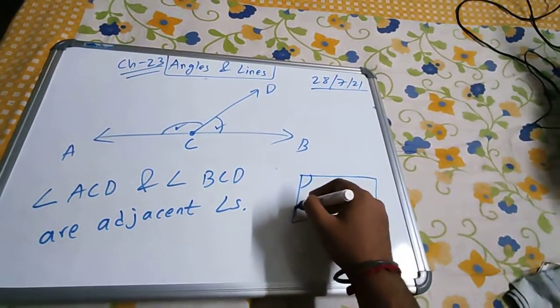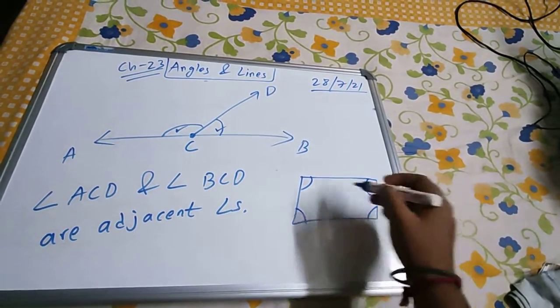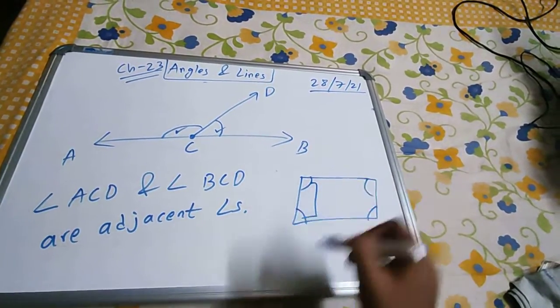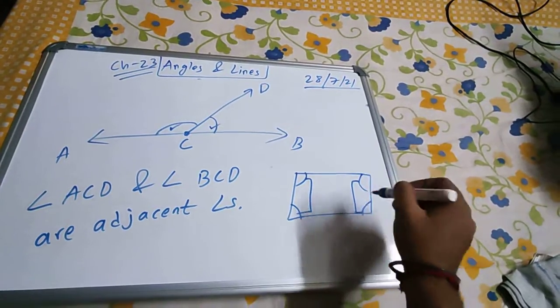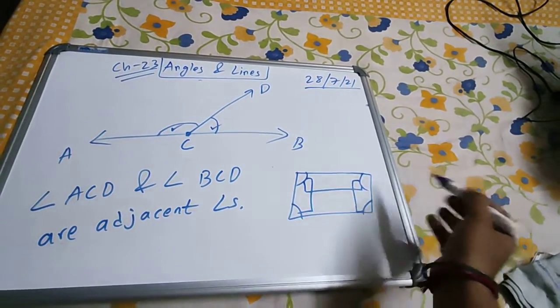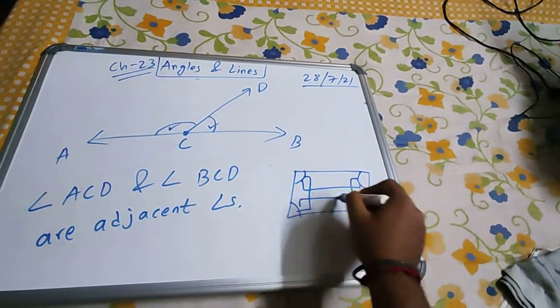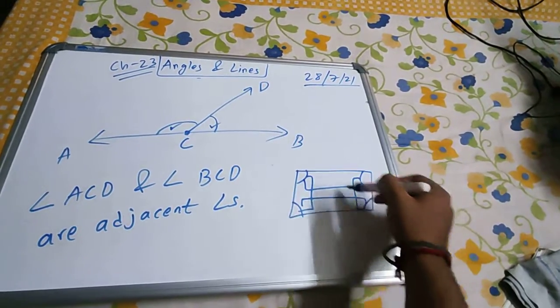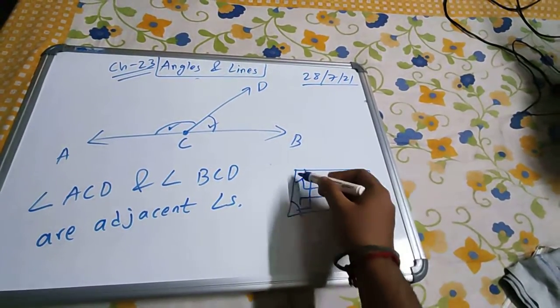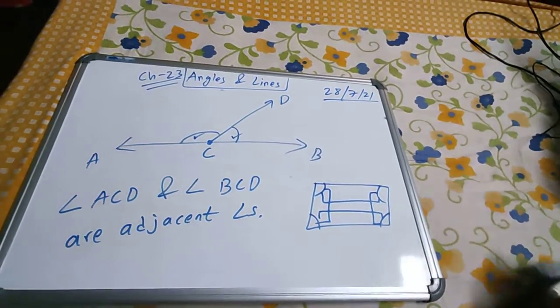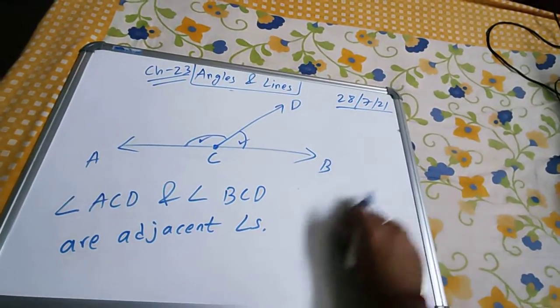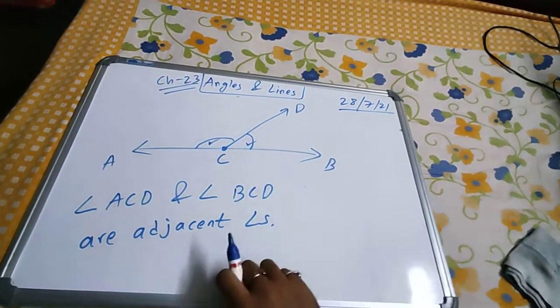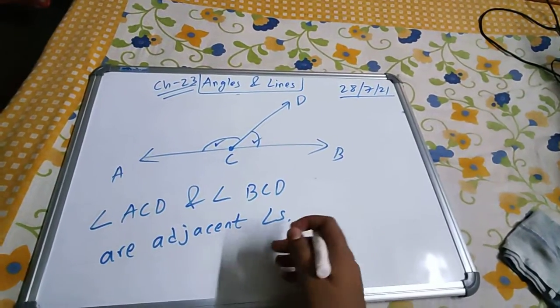In case of adjacent angles, suppose this is a rectangle. This angle, this angle, this angle, this angle. So these two angles are called adjacent angles, and these two angles are called adjacent angles. See, they are side by side. And these two angles are called opposite angles, crisscross angles are called opposite angles. So adjacent means side by side. If any angle is on its side, then it is called an adjacent angle. As simple as that.